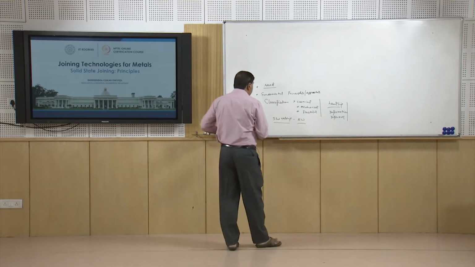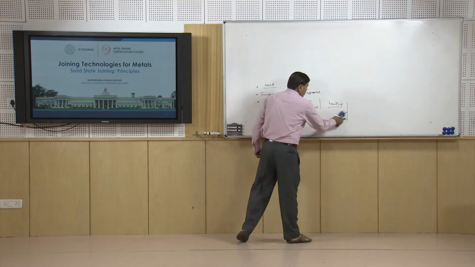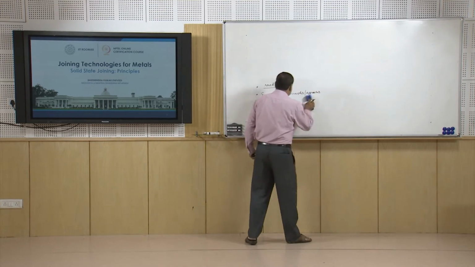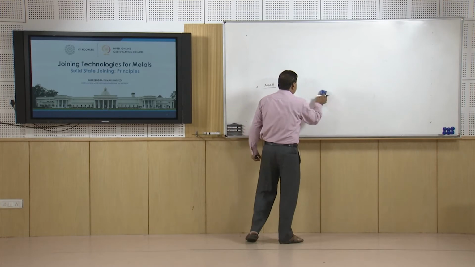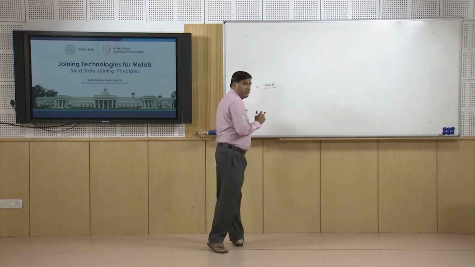So, one by one we will be going through the different aspects related with the solid state joining as mentioned here. We will start with the need of the solid state joining processes.